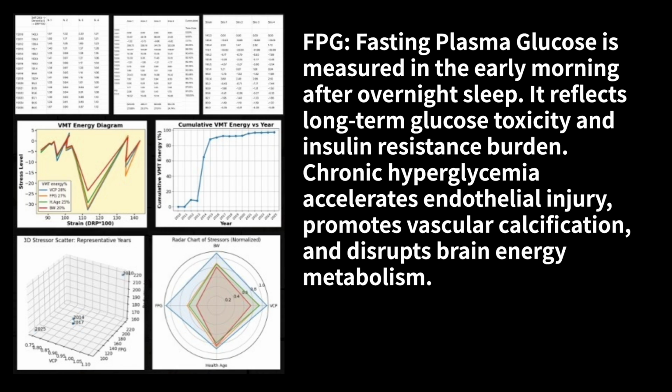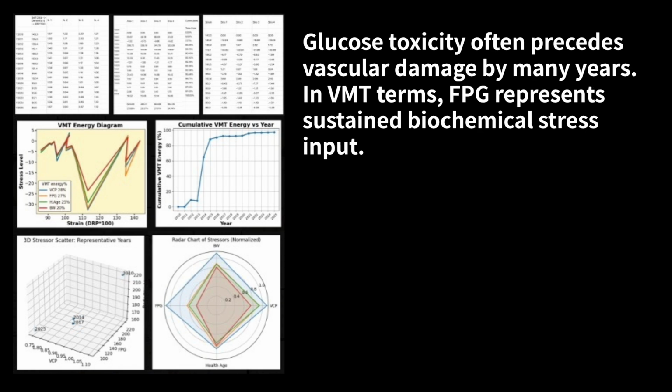FPG, fasting plasma glucose, is measured in the early morning after overnight sleep. It reflects long-term glucose toxicity and insulin resistance burden. Chronic hyperglycemia accelerates endothelial injury, promotes vascular calcification, and disrupts brain energy metabolism. Glucose toxicity often precedes vascular damage by many years. In VMT terms, FPG represents sustained biochemical stress input.